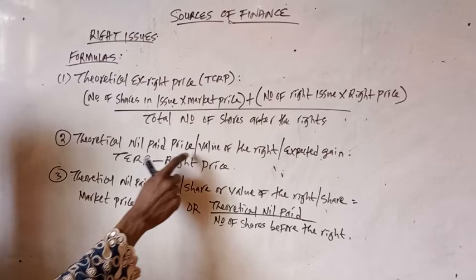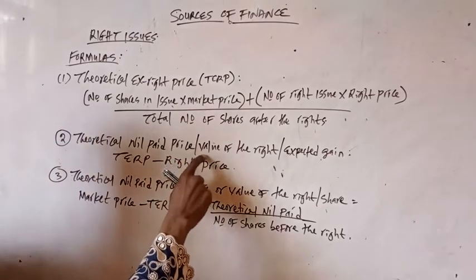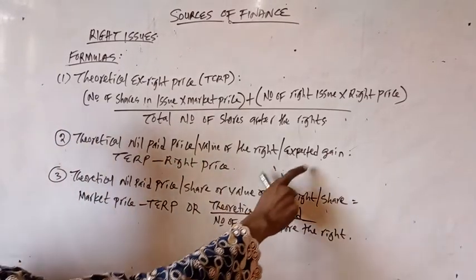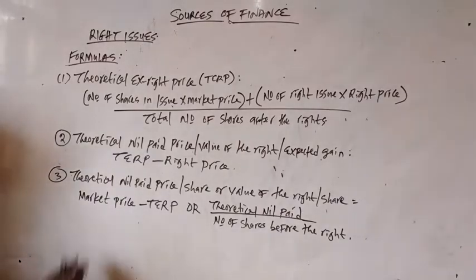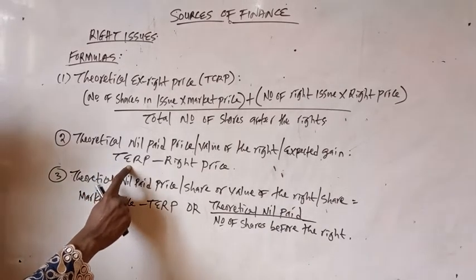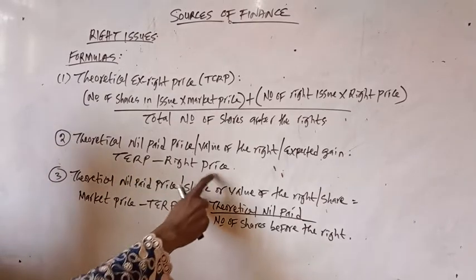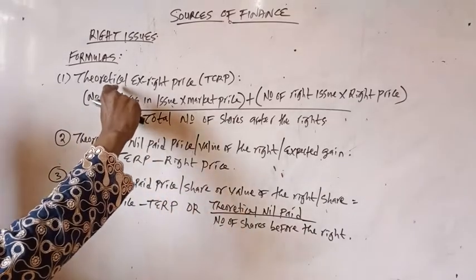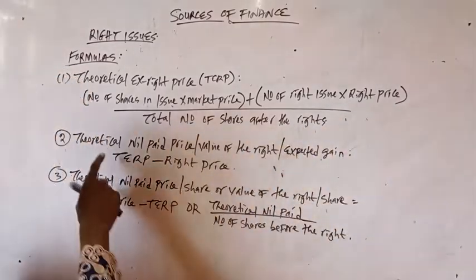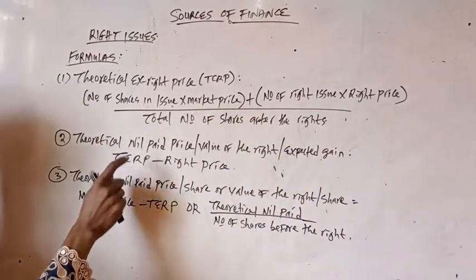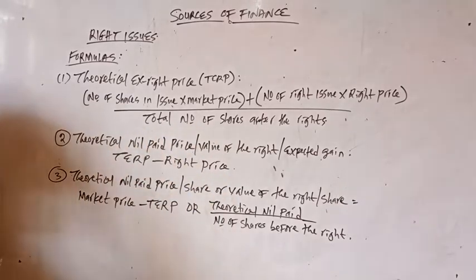the theoretical nil paid price, which can also be called the value of the right, or expected gain. The formula for calculating it is TERP, the theoretical ex-rights price, minus the rights price. The answer you get from here is what you are going to use here. So TERP minus rights price; you will be given the rights price in the question.